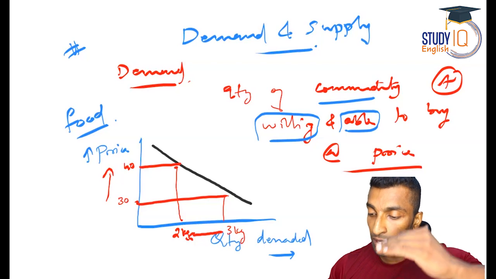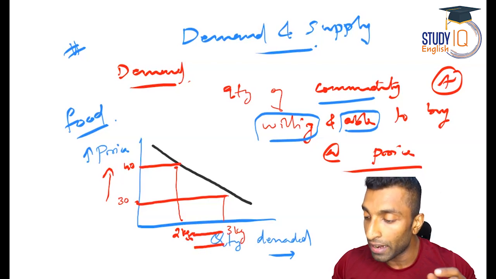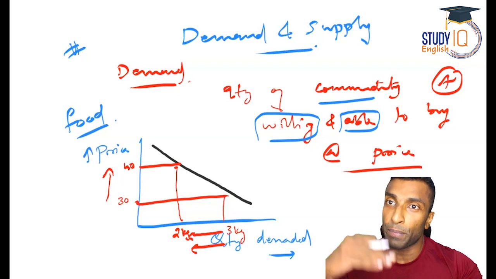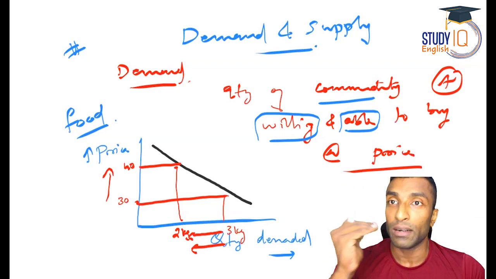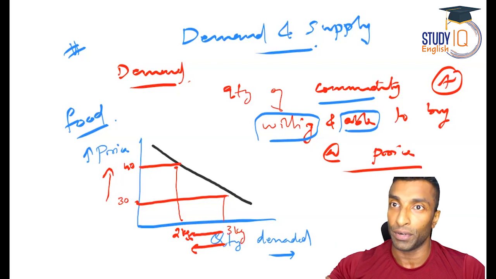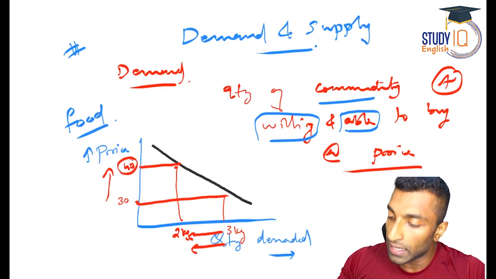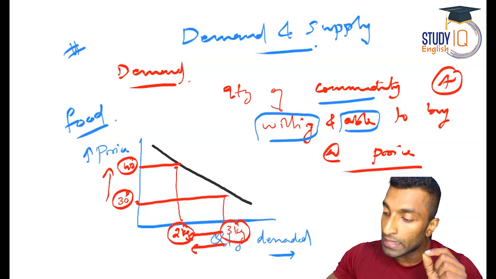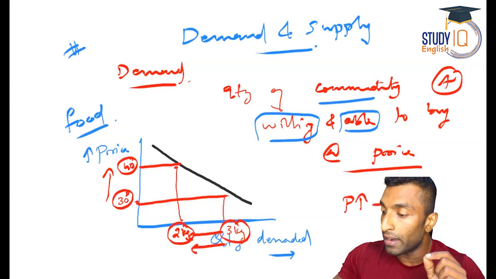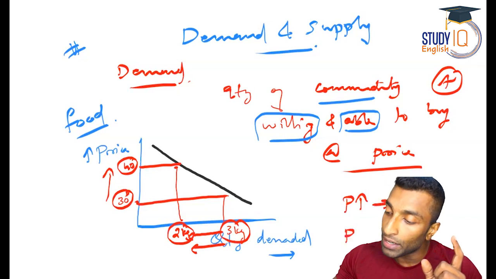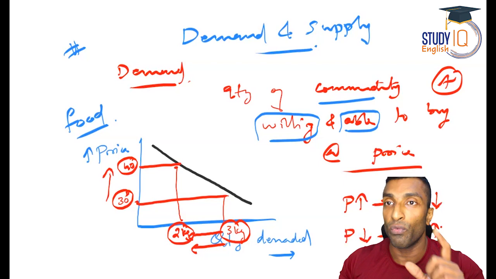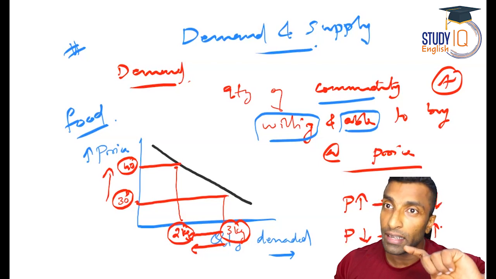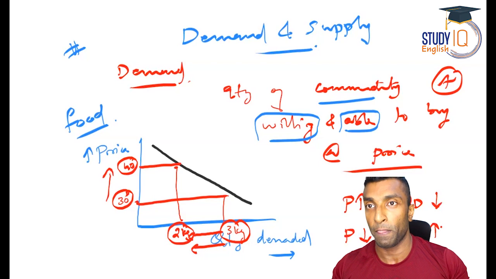So the price has increased from 30 to 40. What has happened? The demand has come down from 3 kg to 2 kg. So when the price increases, the demand will come down, right? Or when the price decreases, the demand will increase. So at 40, what is the demand? 2 kg. If it comes to 30, what is the demand? 3 kg. So what you need to understand is, if the price increases, the quantity demanded decreases. If the price decreases, the quantity demanded will increase. So there is an inverse relation between both. This inverse relation is the law of demand.